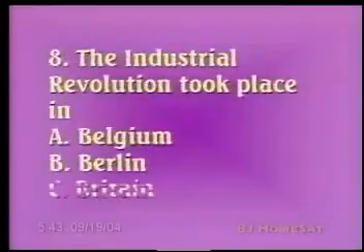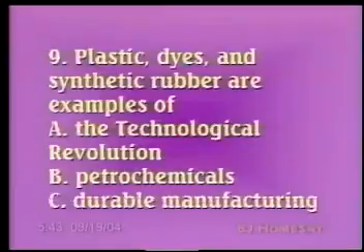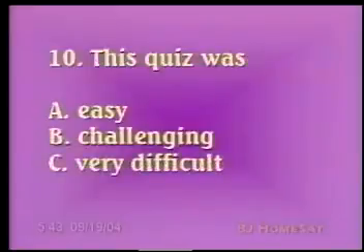Number 8, the Industrial Revolution took place in A, Belgium, B, Berlin, C, Britain. Number 9, plastic dyes and synthetic rubber are examples of A, the technological revolution, B, petrochemicals, or C, durable manufacturing. And our last one, number 10. This quiz was A, easy, B, challenging, C, very difficult.